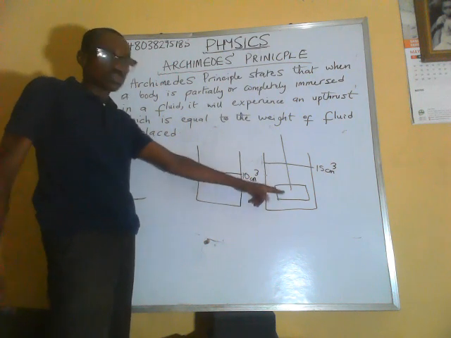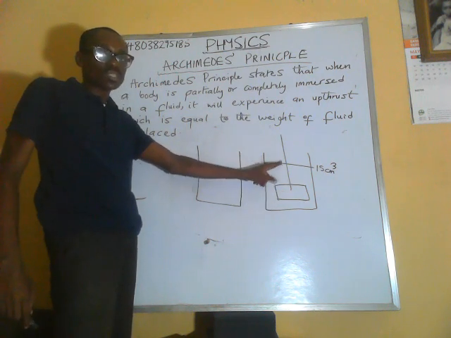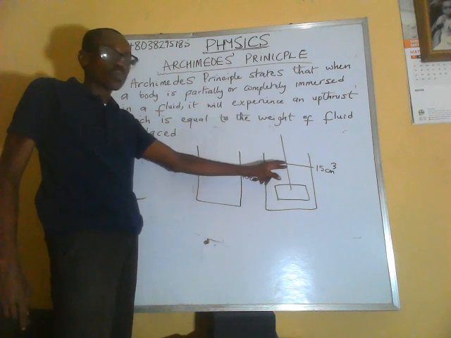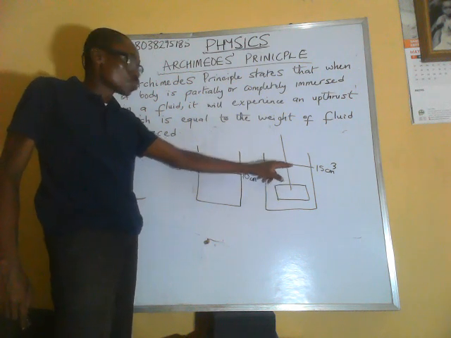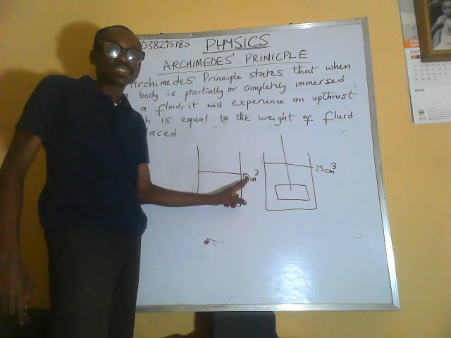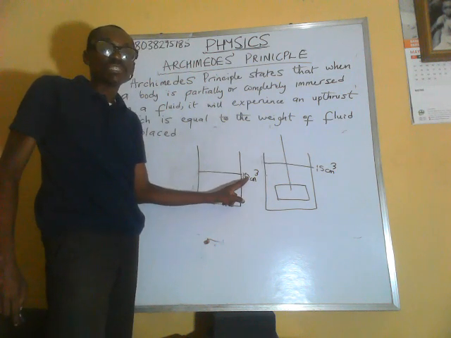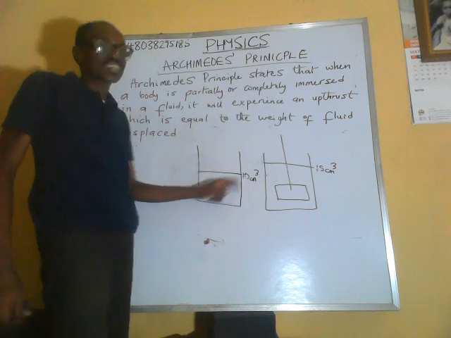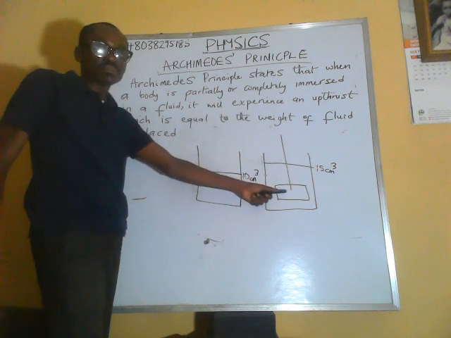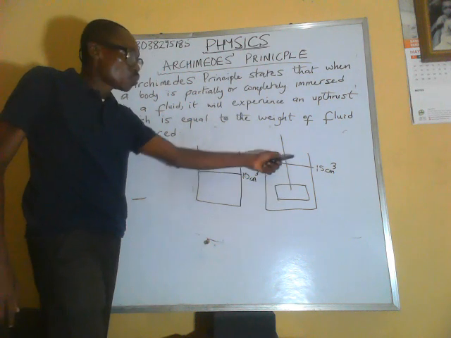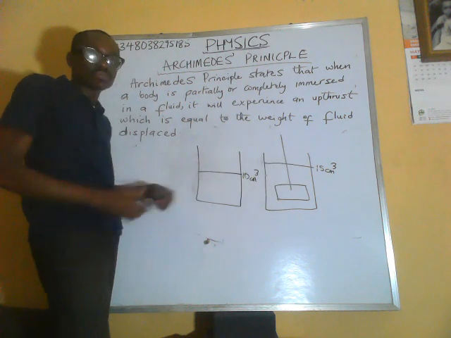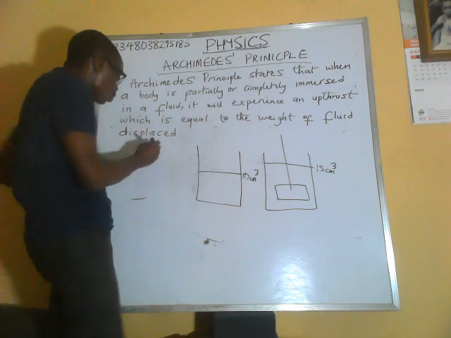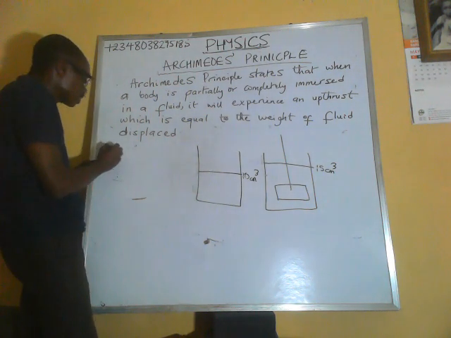So this block has actually displaced water. The volume of water displaced is 15 minus 10, which is 5 cubic centimeters. So now the upthrust experienced by this block will be equal to the weight of that 5 cubic centimeters of water that has been displaced.